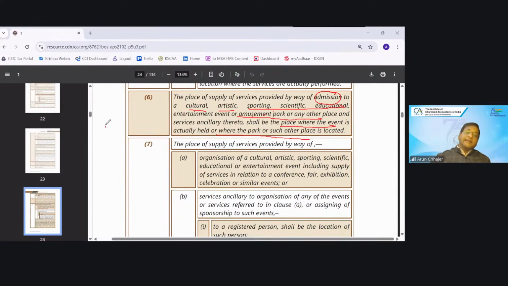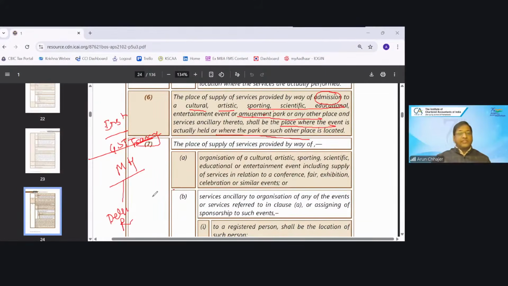Now, let's say one institute is conducting GST training. They are conducting the training in Maharashtra and the recipient is from Delhi.